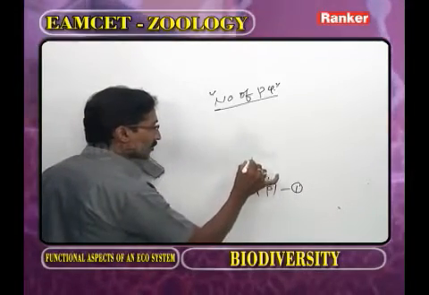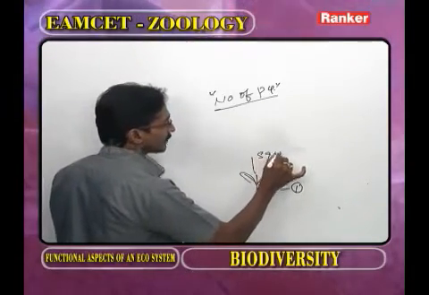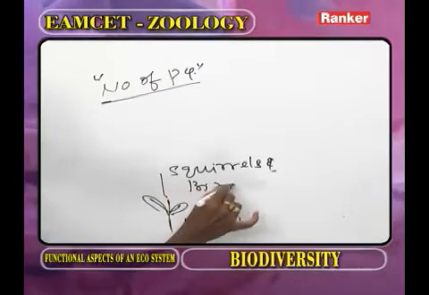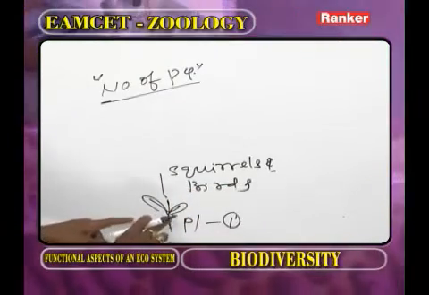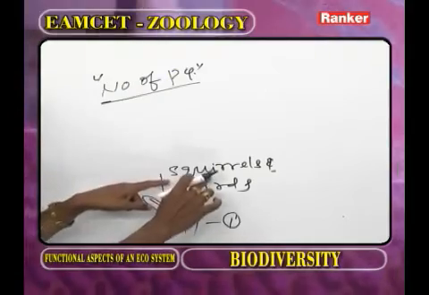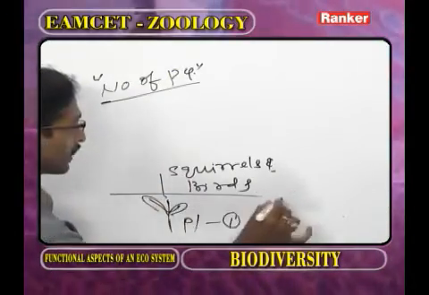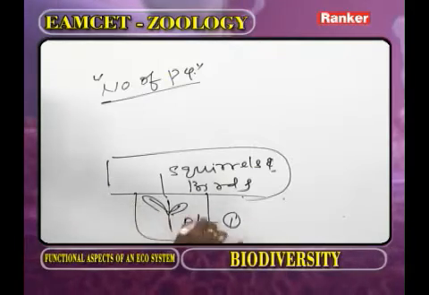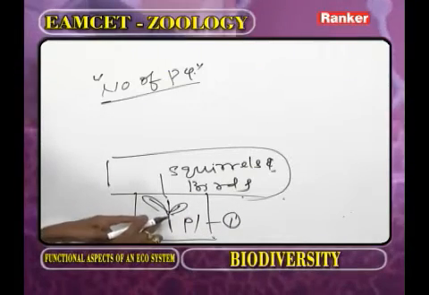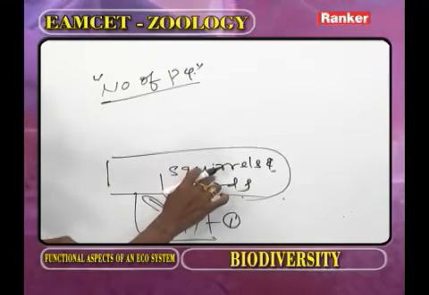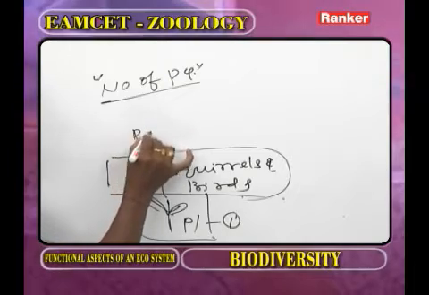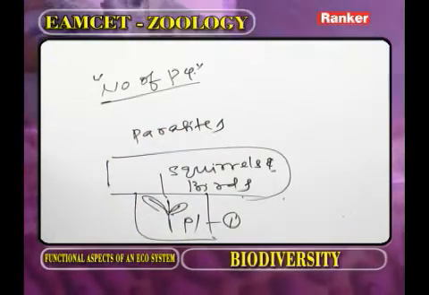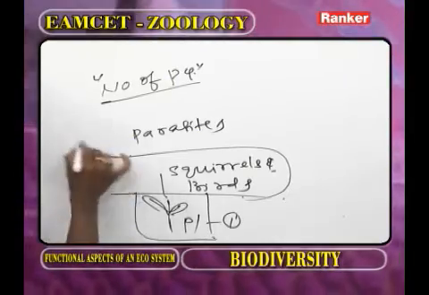On a plant, what are present? The squirrels are present and birds are present. When compared to that of the plant, the squirrels' number and birds' number is more. Here the plant number is less. On plants as well as on these animals, what are present? The parasites are present. As we observe the parasites, their body size is small.